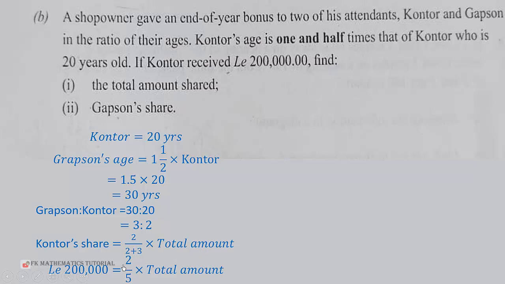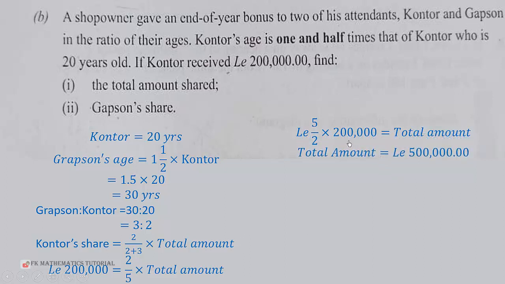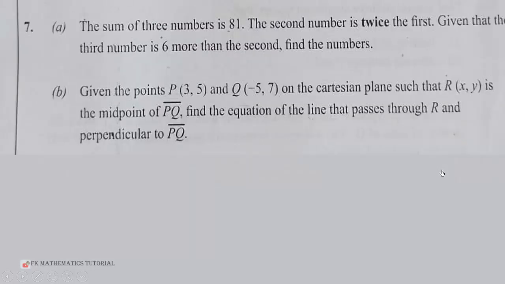We multiply both sides by 5 over 2, the reciprocal of 2 over 5. 2 will go into 200,000 100,000 times. So 5 times 100,000 will give you 500,000. So that is the total amount shared, 500,000.